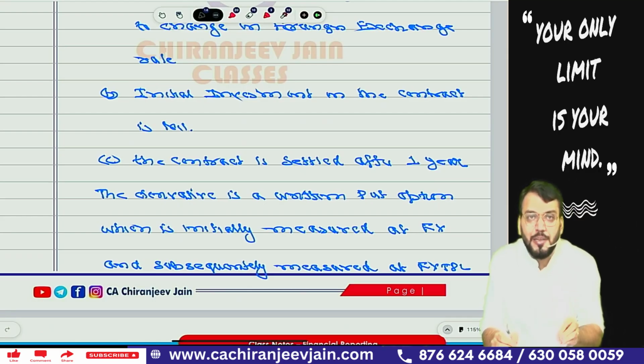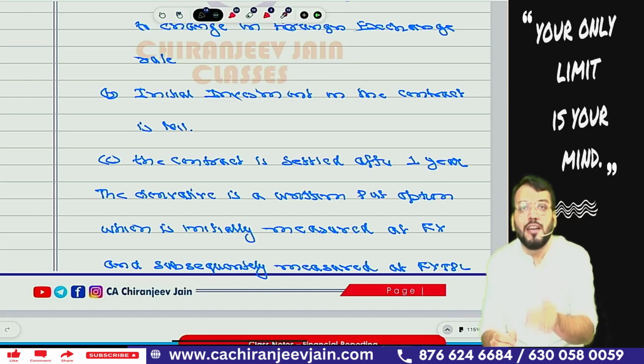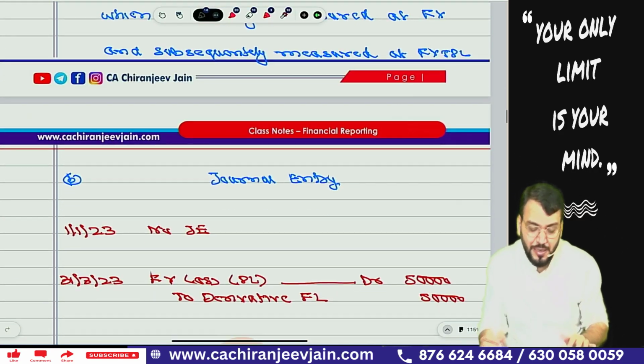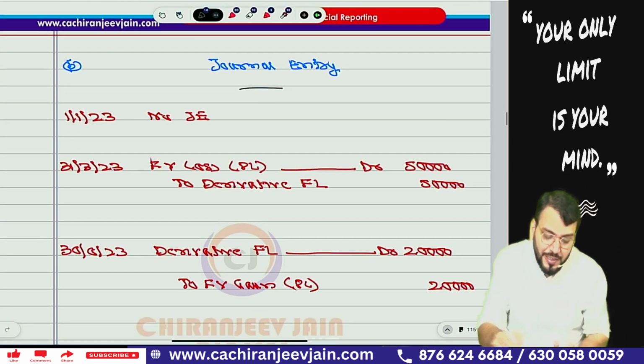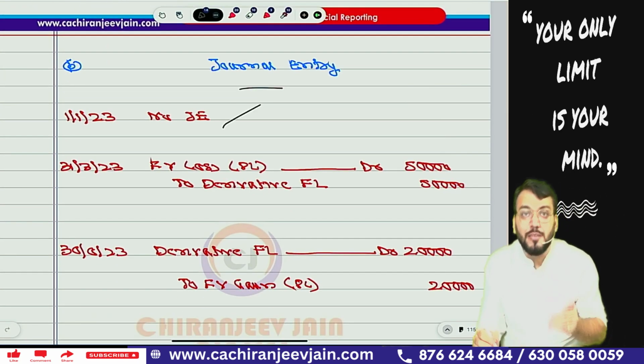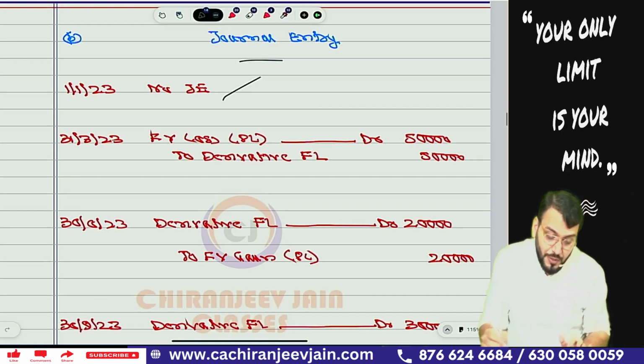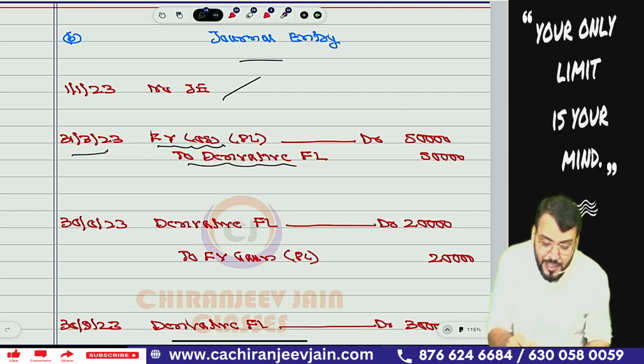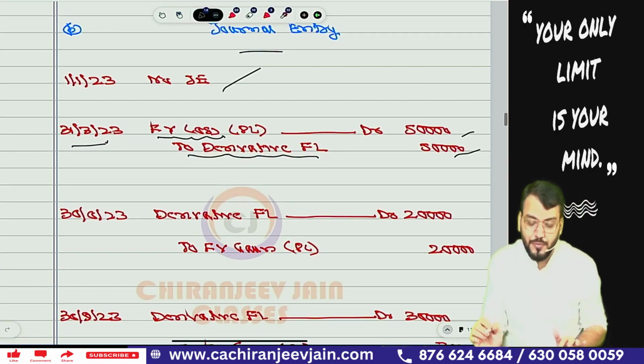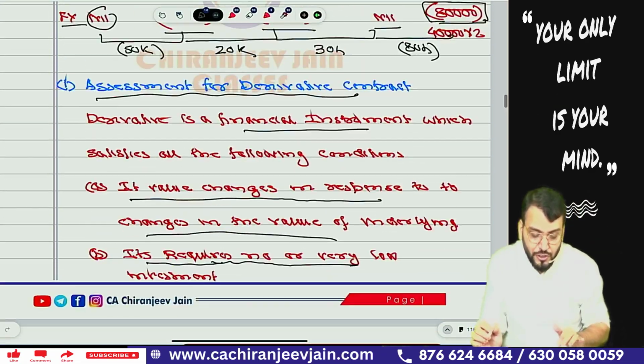It is a derivative liability which will be initially recognized at fair value and subsequently measured at FVTPL, fair value through PL. Then the journal entry: there is no journal entry on 1/1/2023 because no consideration was received initially. The fair value on the initial date will be 0. Then the second journal entry on 31st March 2023: fair value loss of 50,000 transferred to PL, to derivative financial liability. Understood?